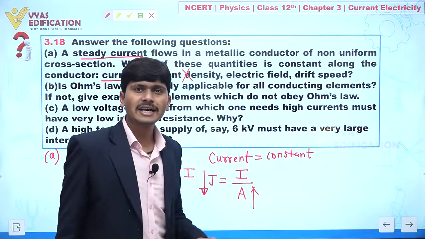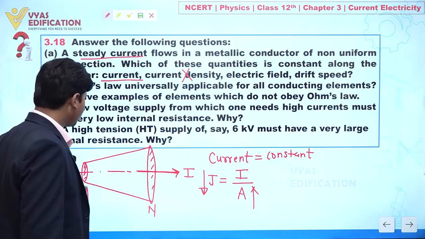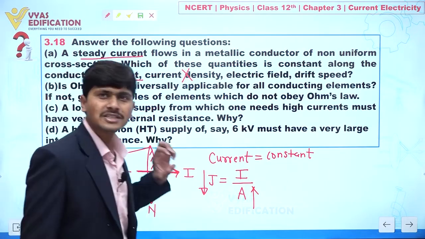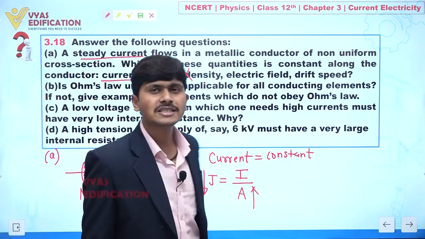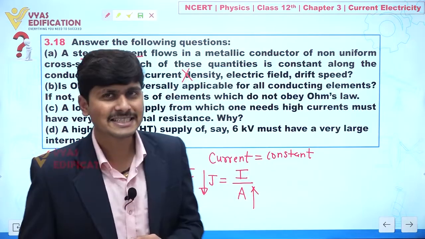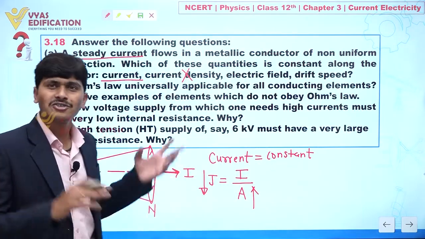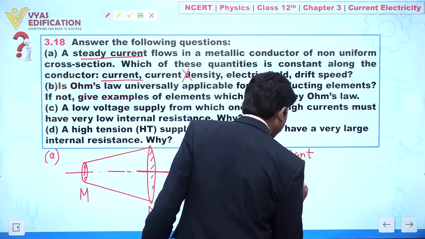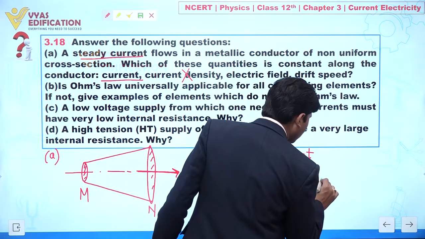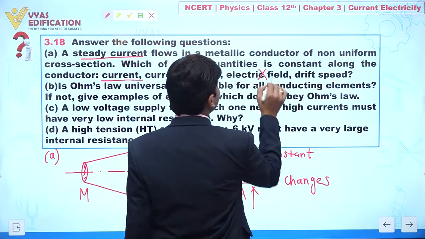If we talk about electric field, area is continuously increasing. When area is continuously increasing, the number of electric field lines that pass through that area also increases. It means the electric field also changes. So this also does not remain constant.